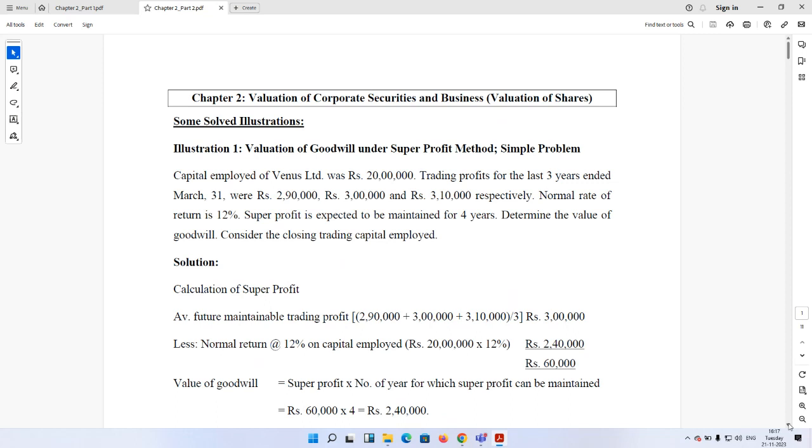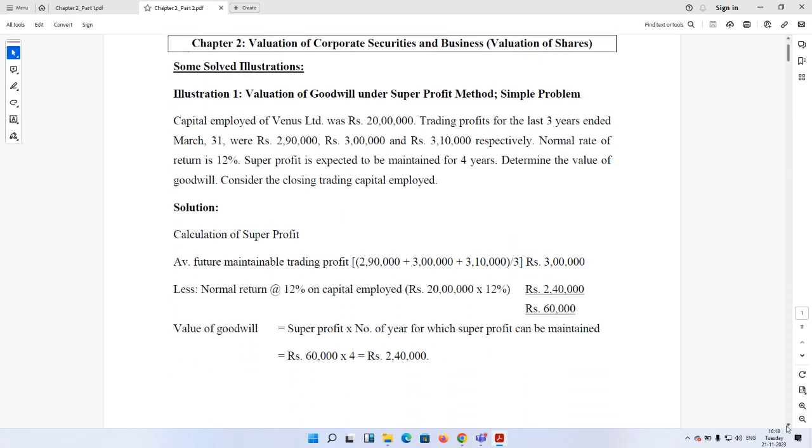2 lakh 90 plus 3 lakh plus 3 lakh 10, divided by 3, gives us 3 lakh. From this you deduct the normal return on average trading capital employed. Normally we take the average, but here they have mentioned that closing trading capital employed is to be considered. So the normal return at the rate of 12% on the closing trading capital employed of rupees 20 lakh, given at the very beginning, will be 2 lakh 40. So the difference is 60,000. It is the super profit.